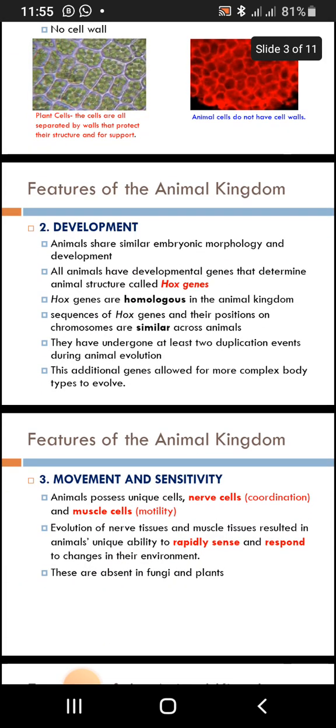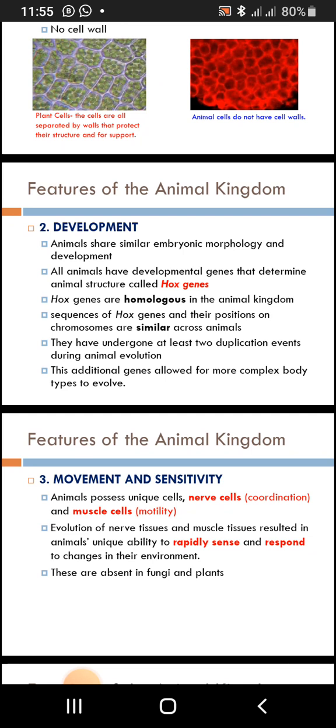We also talk about development. How do they develop? Let us describe how they develop. At first we discussed cell organization and said that they are multicellular, they are eukaryotic, and they don't have a cell wall. But for development, we say that animals share a similar embryonic morphology and development. It means their steps of developing are similar. Do you understand?